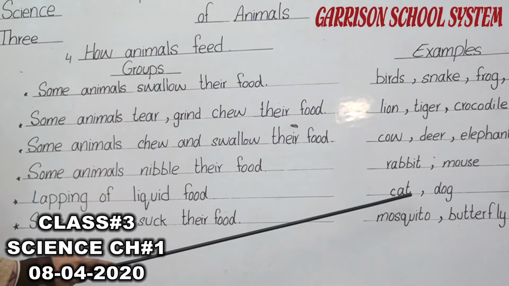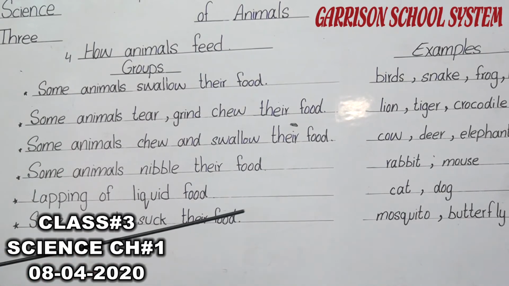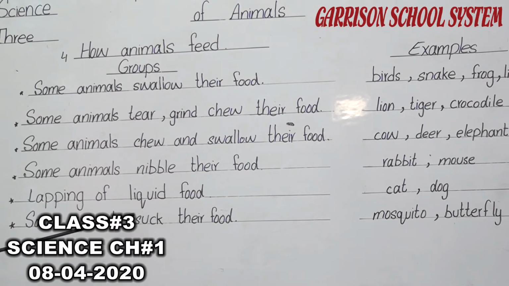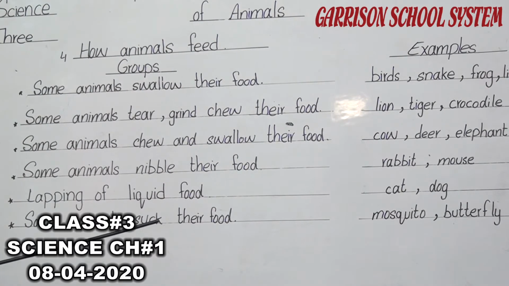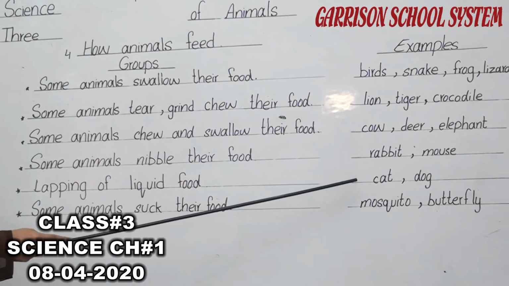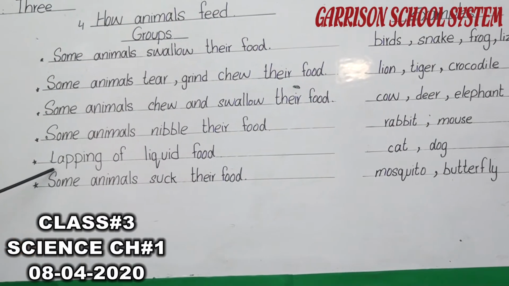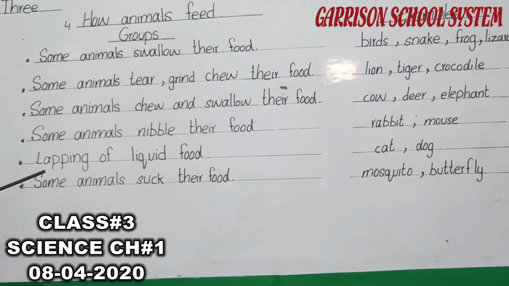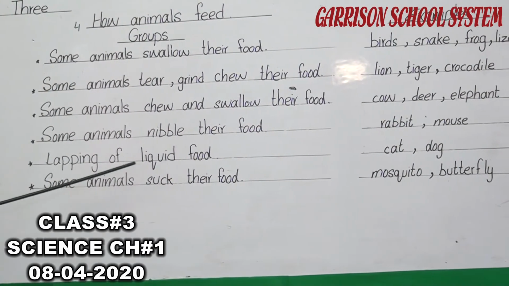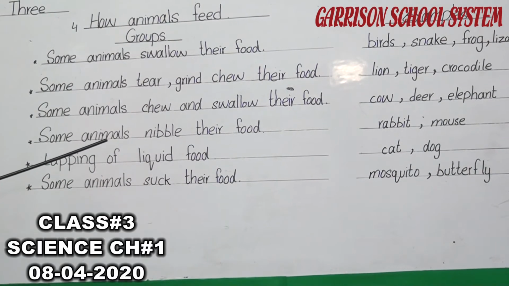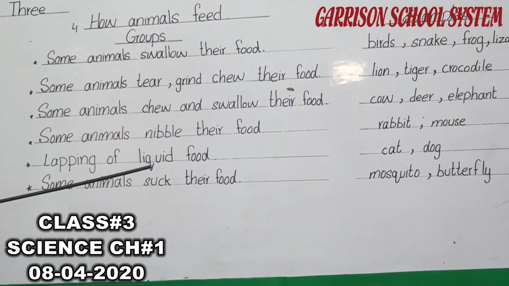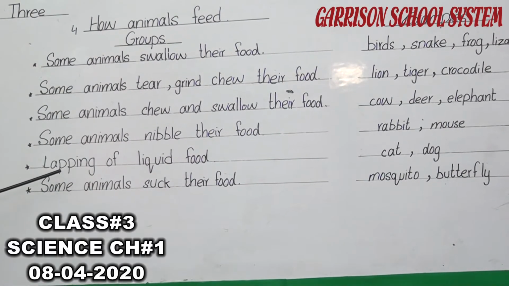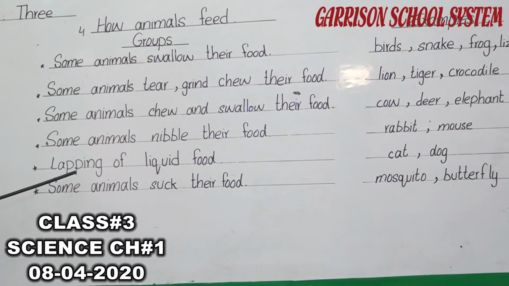Next point is lapping of liquid food. Examples are cat and dog. You know that cat and dog also eat meat, but you can see that they also like milk. They drink milk. So the method which the cat or dog use for drinking milk is called lapping. For lapping, these animals use their tongue for lapping the liquid food. When they have to get the milk for drinking, what method are they using? Lapping. For lapping, they have to use their tongue.